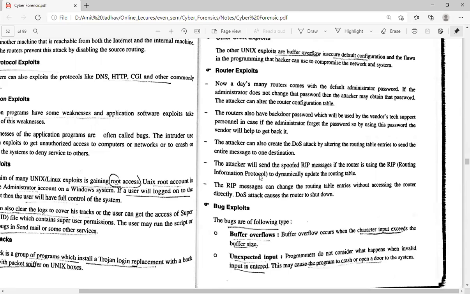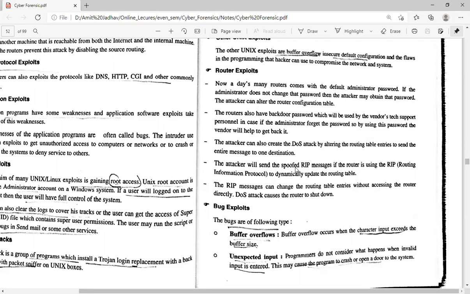The attacker can also create a DOS attack by altering the routing table entries to send all messages to one destination. So if the attacker gets access to the router, then the attacker can do whatever they want. They can send a message to any destination n number of times. The attacker can send the data because the attacker has access to the router.